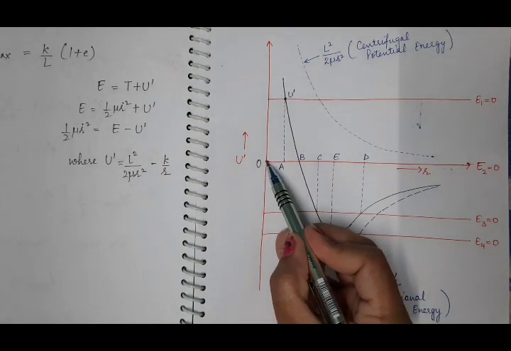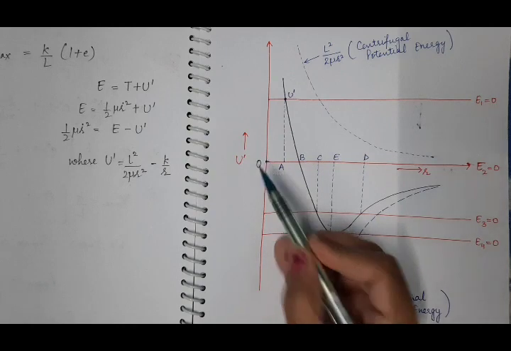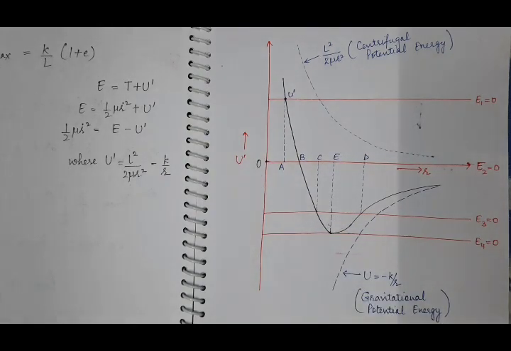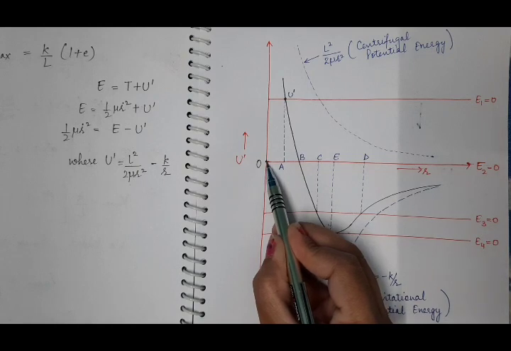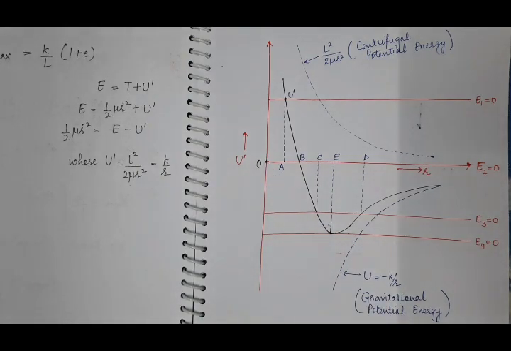Any body, suppose earth, is moving towards the sun from infinity. So when a body is at infinite distance from the center of the force, then what will happen? At infinite distance, there will be no interaction between the center of the force and the body.